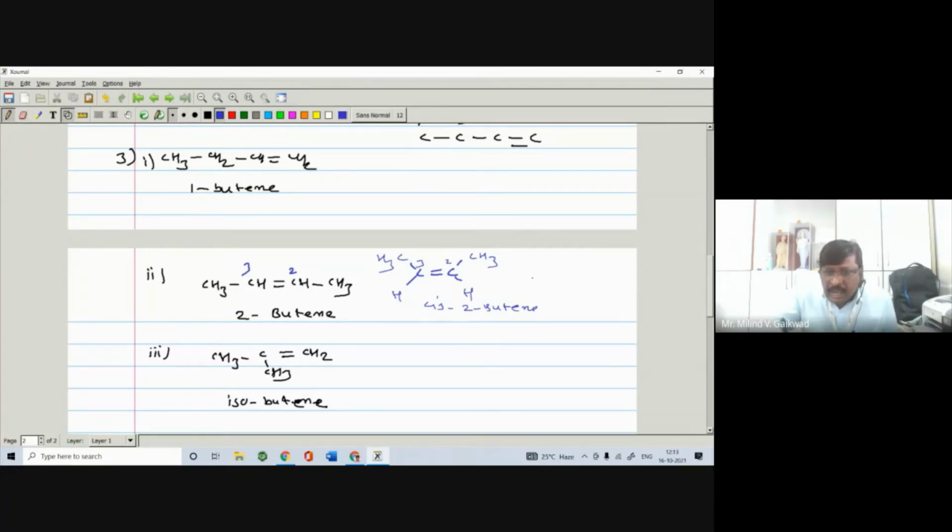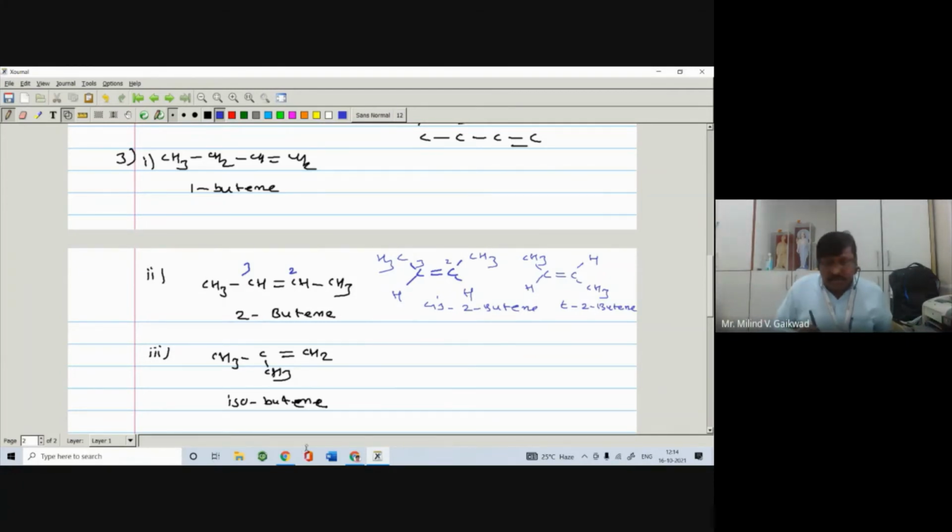So here is the carbon-carbon double bond, and in this case the methyl groups, the similar groups, are on the opposite side, so it is called trans-2-butene. So here the concept of cis-trans isomerism has been introduced.